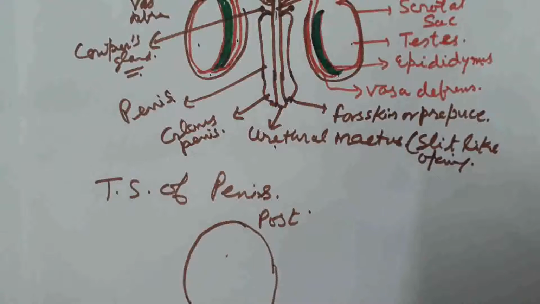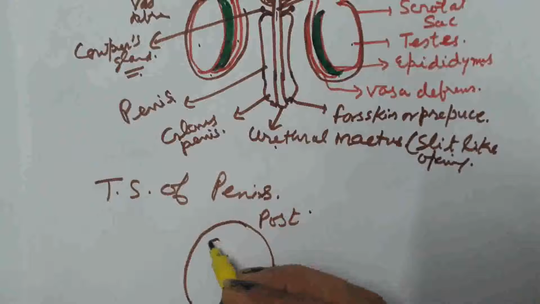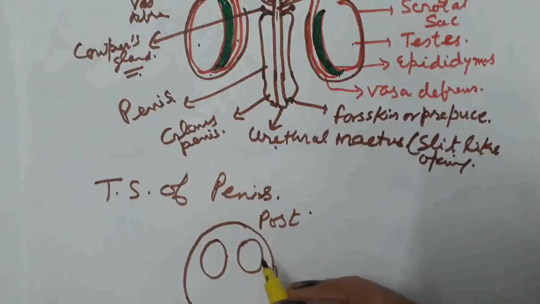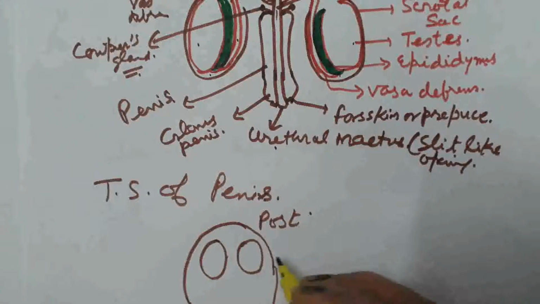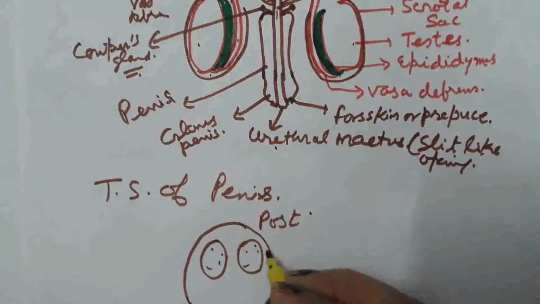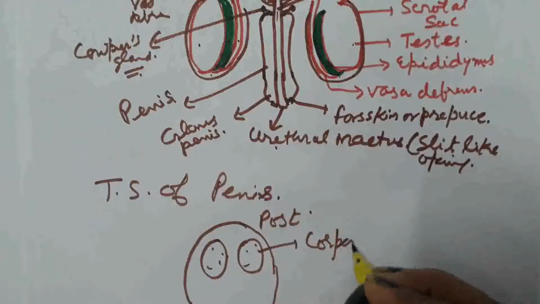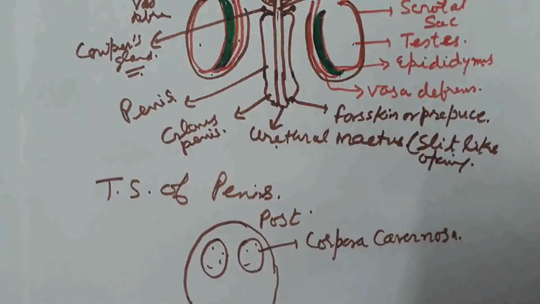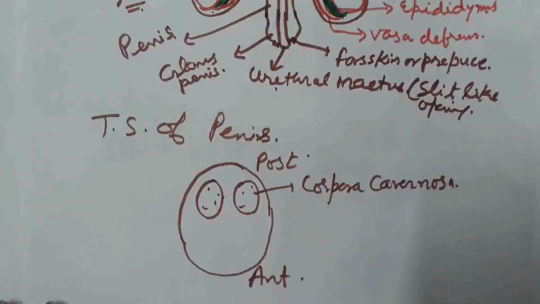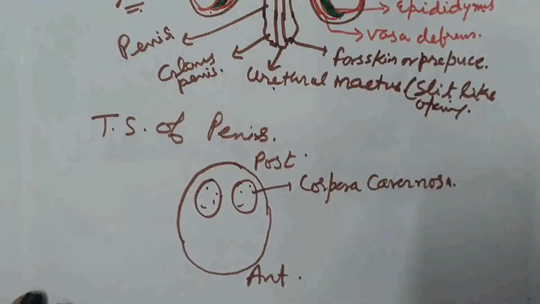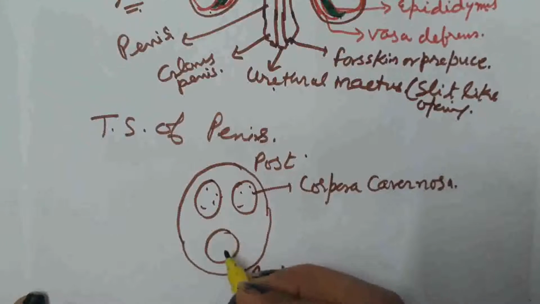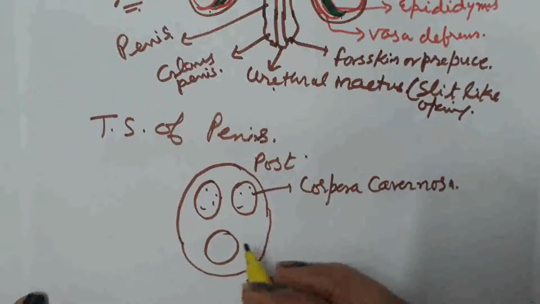On the posterior side there are two tissues which we name as corpora cavernosa, which is an erectile tissue which helps in the erection of penis. On the anterior side there is another tissue that is known as the corpus spongiosum,